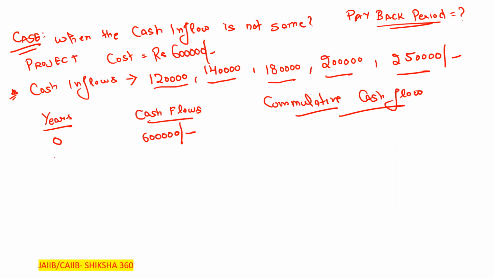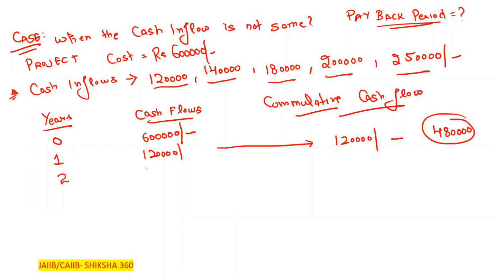So how can we reach that? In the first year, what is the cash inflow? That is 1,20,000. So we have reached 1,20,000, and we still have to gain 4,80,000. Second year, 1,40,000. So 1,20,000 plus 1,40,000 is 2,60,000. If we subtract that from 6 lakh, it comes out to be 3,40,000. Clear? So we still need 3,40,000 more.